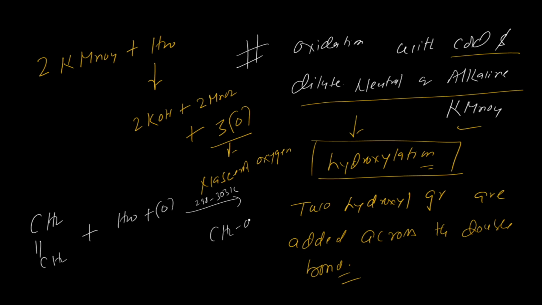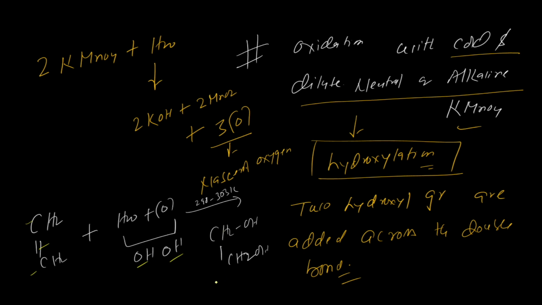Then it will form CH2OH and CH2OH. How? Have a look at this. We have CH2 CH2 plus O plus H2O, which is 2 OH. This bond will break, and one OH will get attached over here and one OH over here.